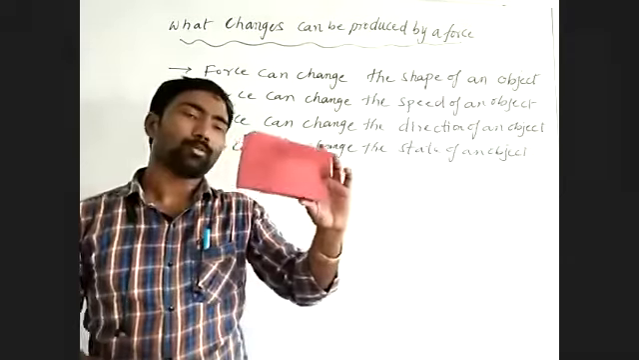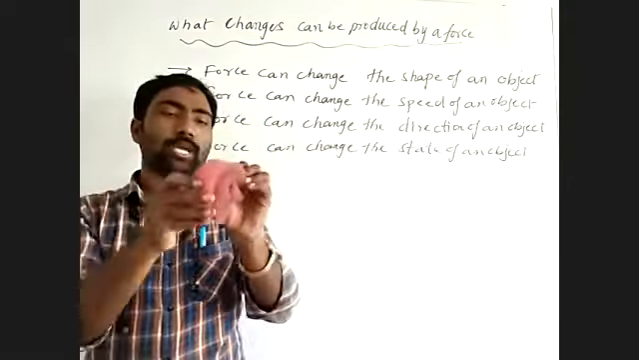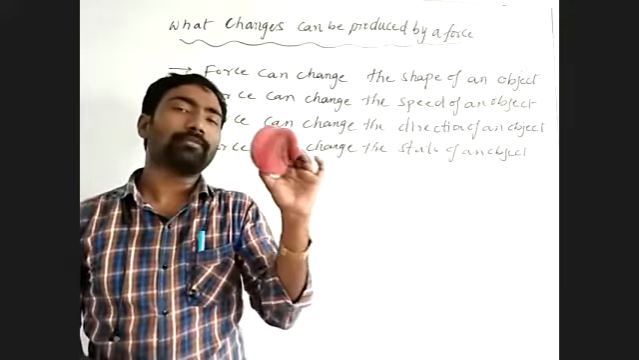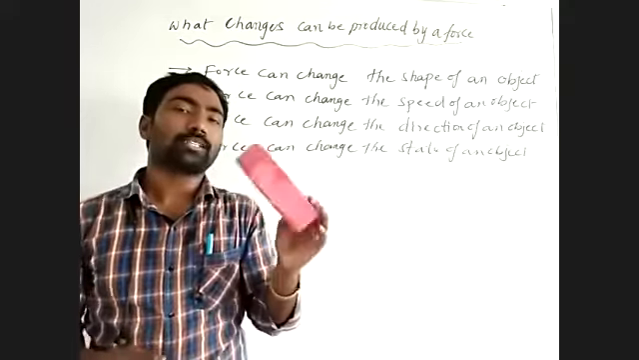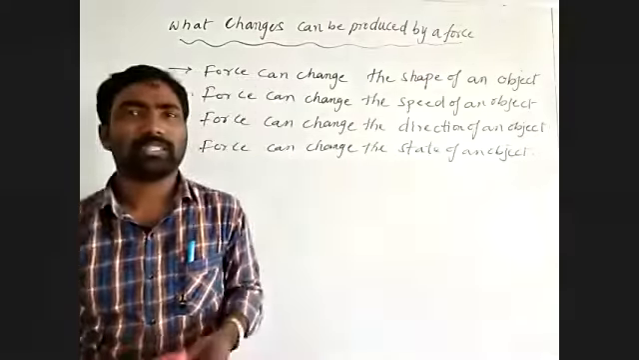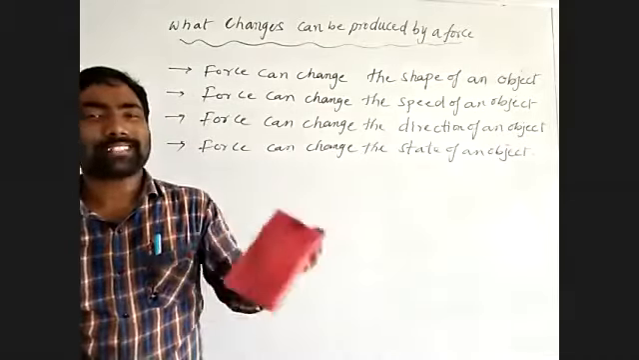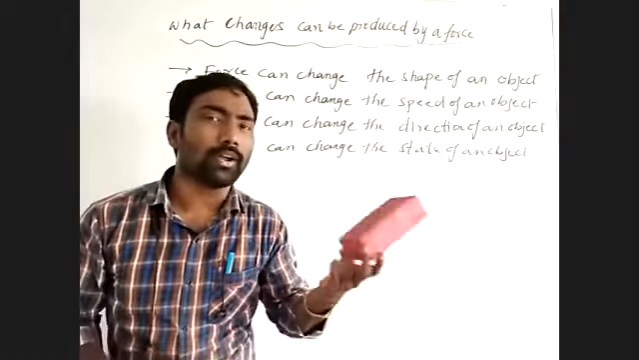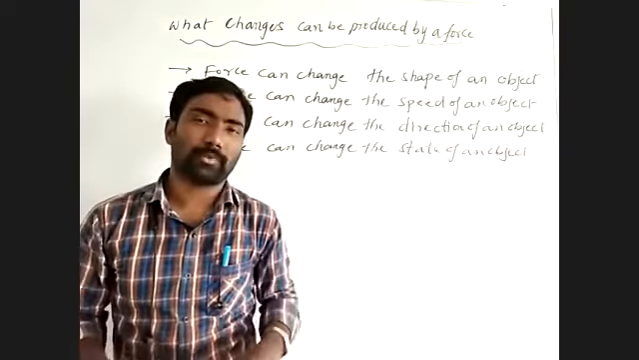Before, this was the shape of the sponge. Now this is the shape of the sponge, so it has changed. By applying force on the sponge, the sponge has changed its shape. Is it or not? When an external force is acting on a body, the body changes its shape.